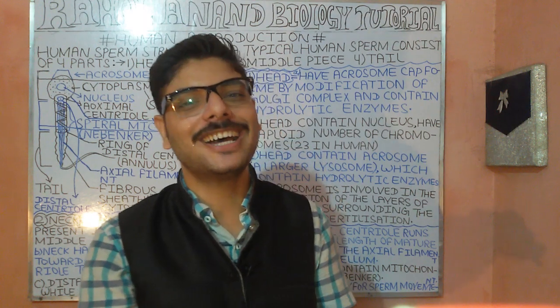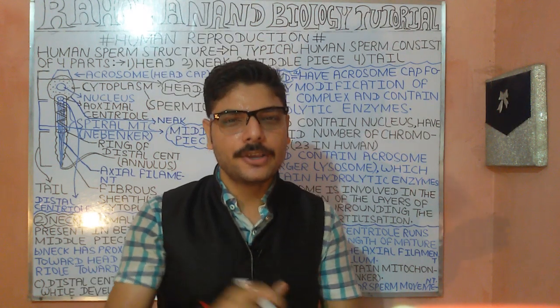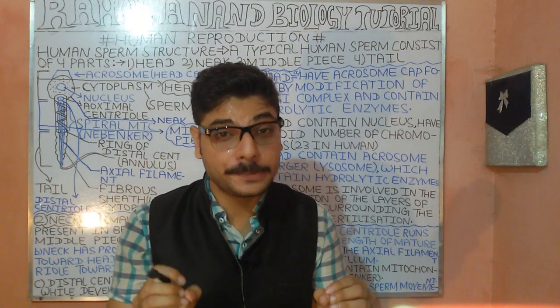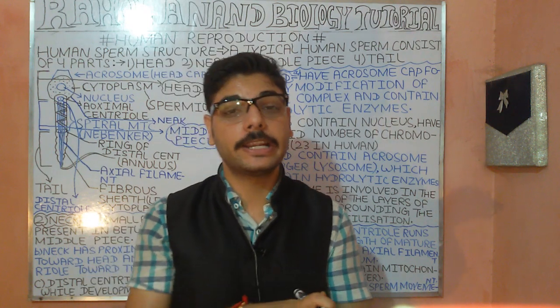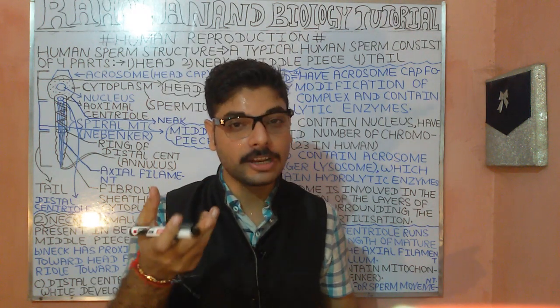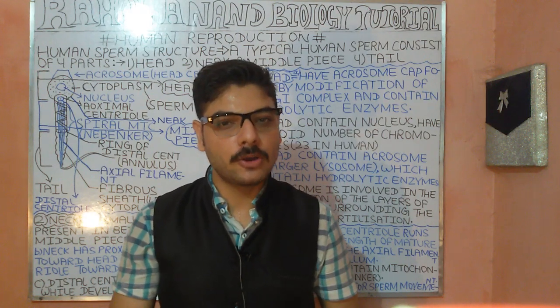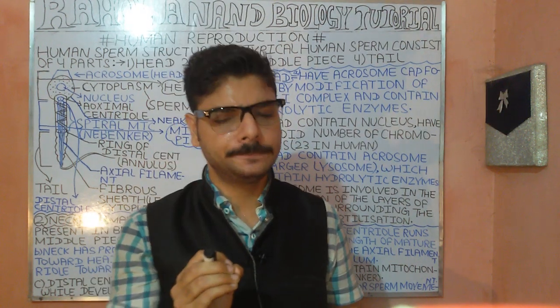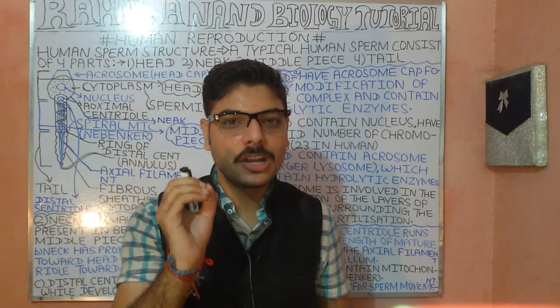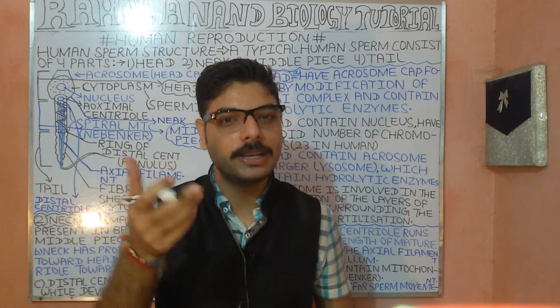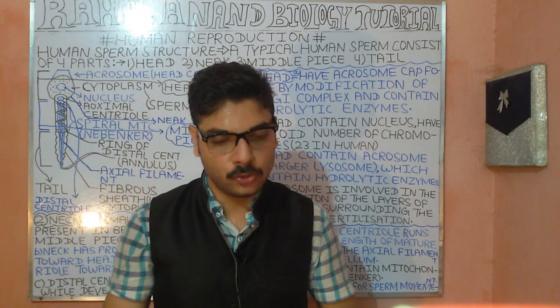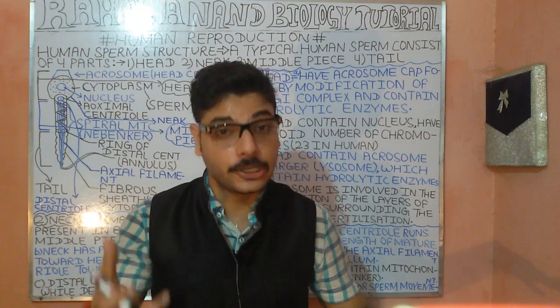So what are actually alleles and allelomorphs? The alleles and allelomorphs are the different forms of a gene which are located at the same locus of a chromosome. When we are talking about the head portion, which is the typical part of the human male sperm, it contains the acrosome. So these have the larger lysosome.